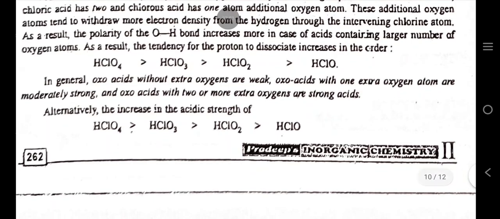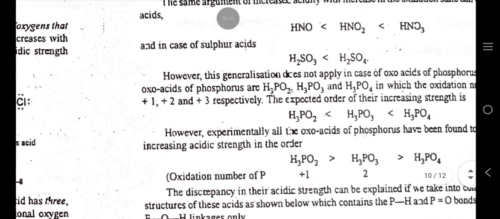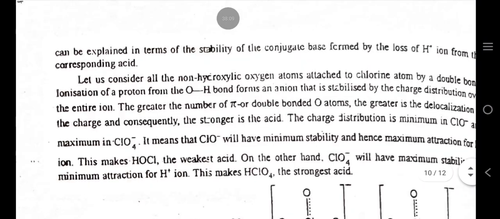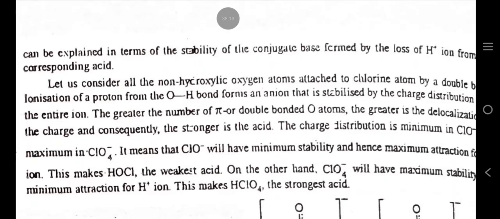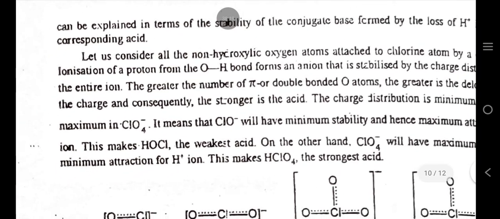Alternatively, the increase in the acidic strength can be explained in terms of the stability of the conjugate base formed by the loss of H+ ion from the corresponding acid.